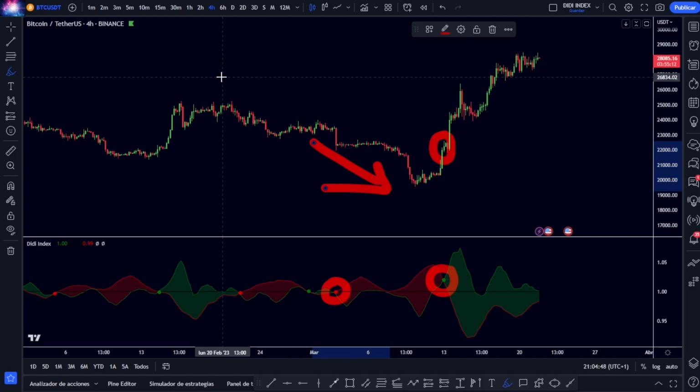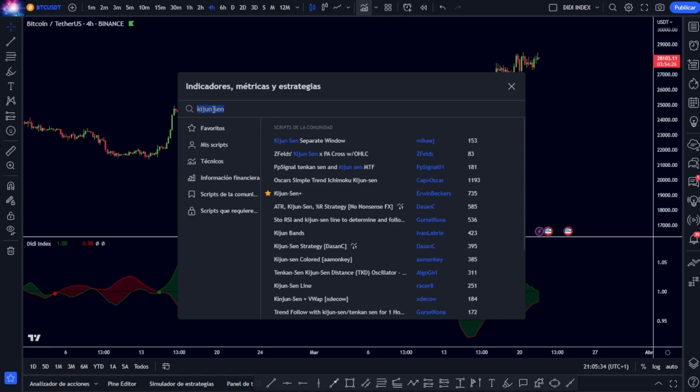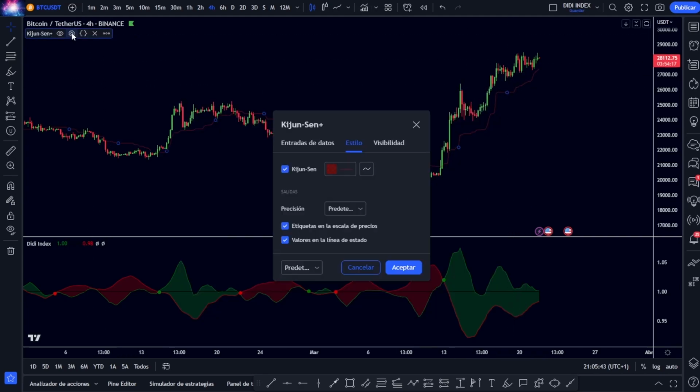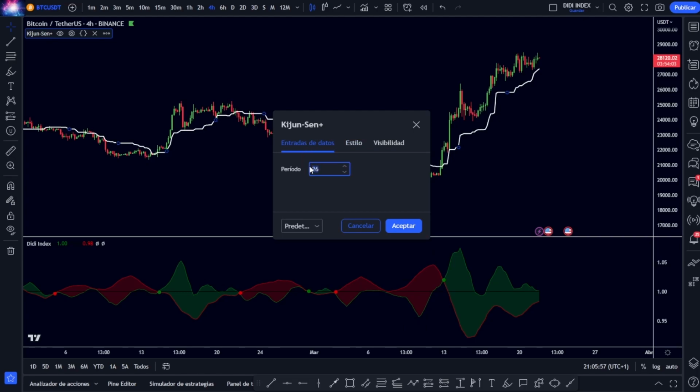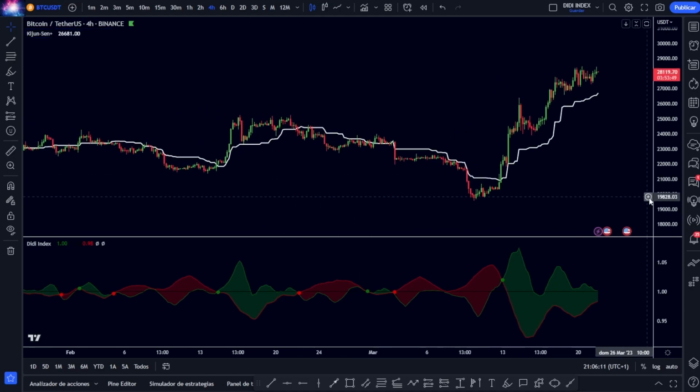It seems simple enough, but we are going to incorporate a couple more indicators, which will help us to adjust our entries to the maximum, and above all to avoid false signals. We return to indicators, we look for Kijun-sen, and we choose this one here, of Rowan-Becker's. We click, we place it, and we also go to configuration to make a couple of changes. The first completely aesthetic. I am simply going to put it in white color so that it is seen better. I am going to give it a little more thickness, and in the inputs we place a period of 30 instead of 26. We accept, and already we would be something like this.